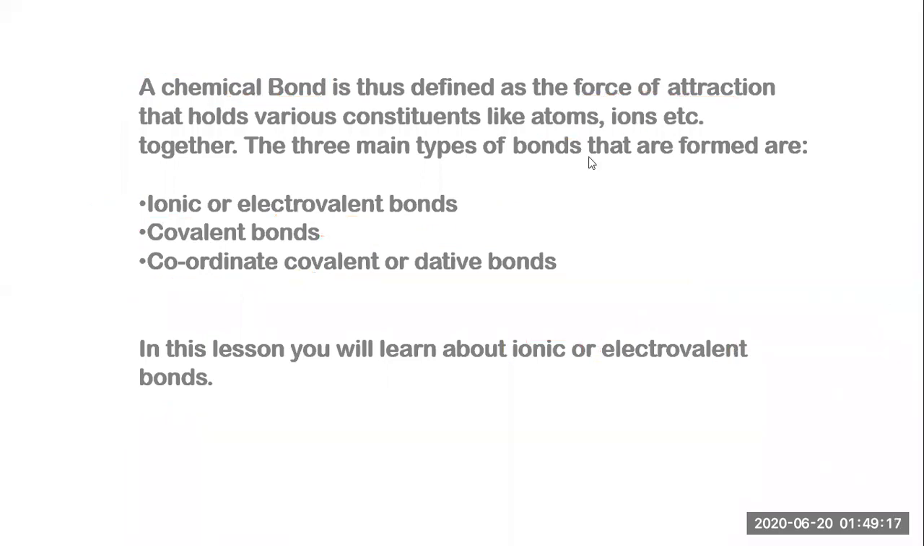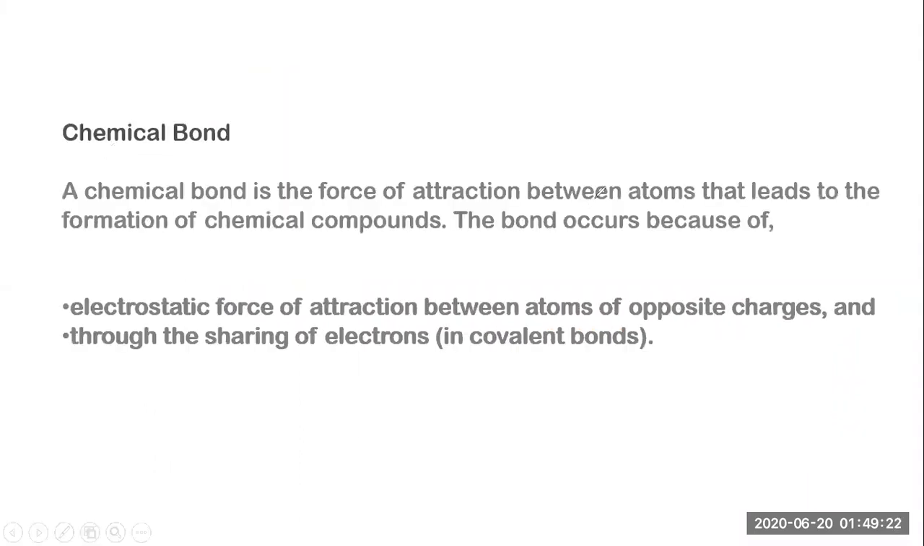Now, what is a chemical bond? Again, we are going to talk about that. A chemical bond is a force of attraction between atoms. In the earlier slide we saw that a chemical bond is a force of attraction which holds the constituent atoms or ions. Here we are going to talk about the proper definition: a chemical bond is the force of attraction between the atoms that leads to the formation of chemical compounds. The bond occurs because of electrostatic force and through the sharing of electrons. Here the definition is the same, but we have talked about it in a more detailed manner.